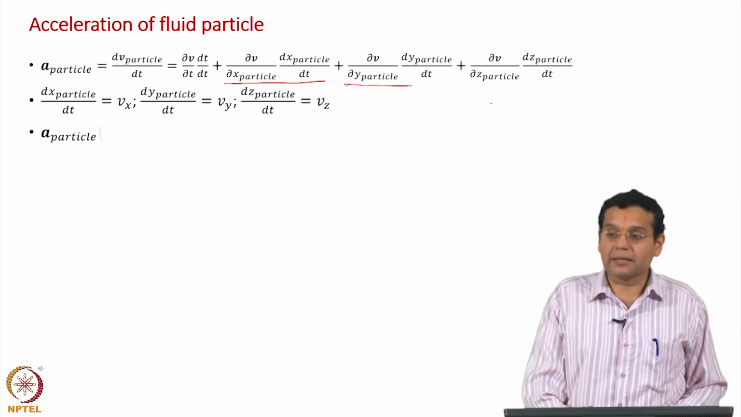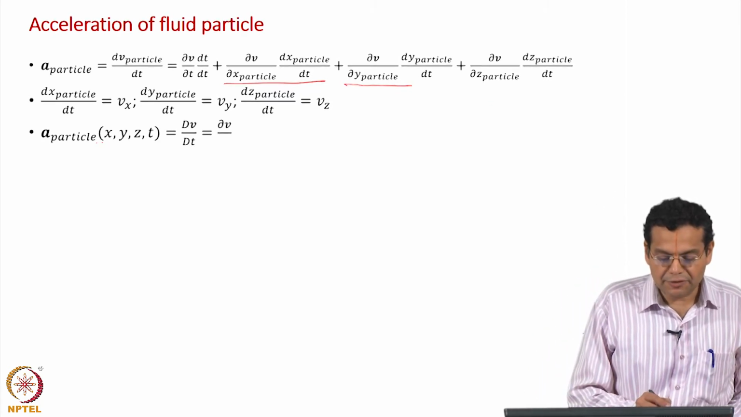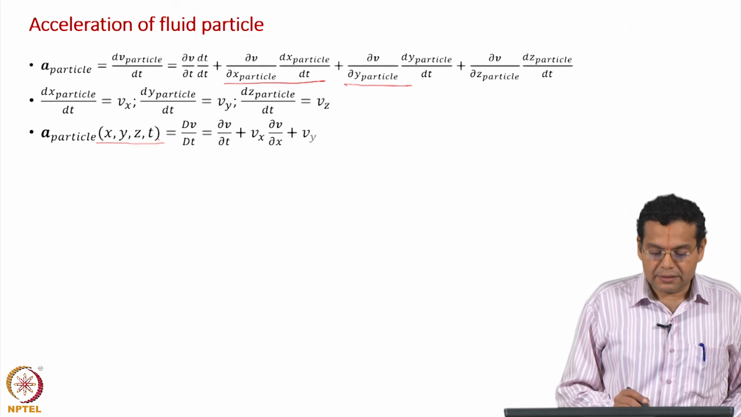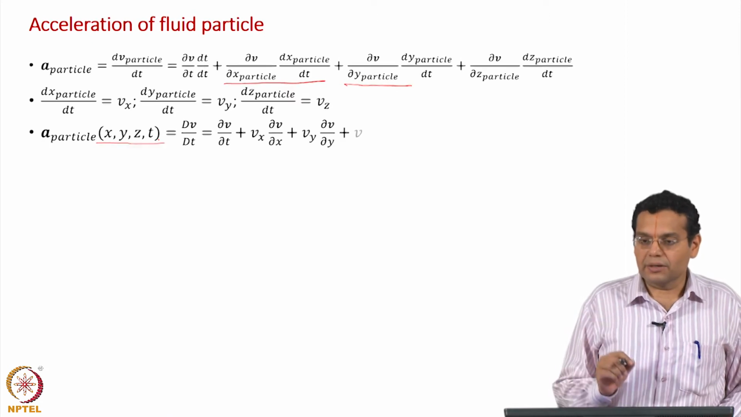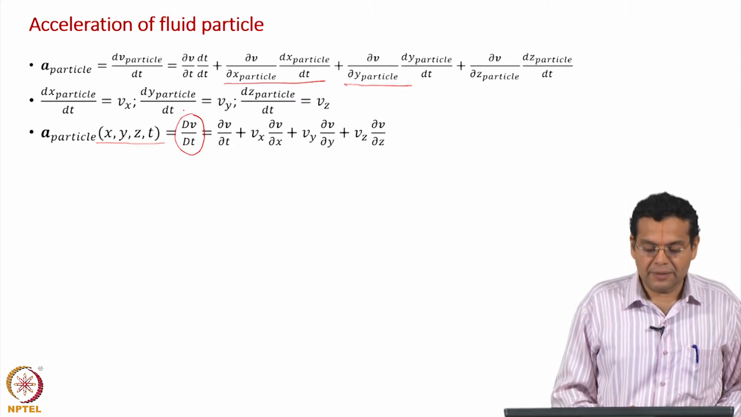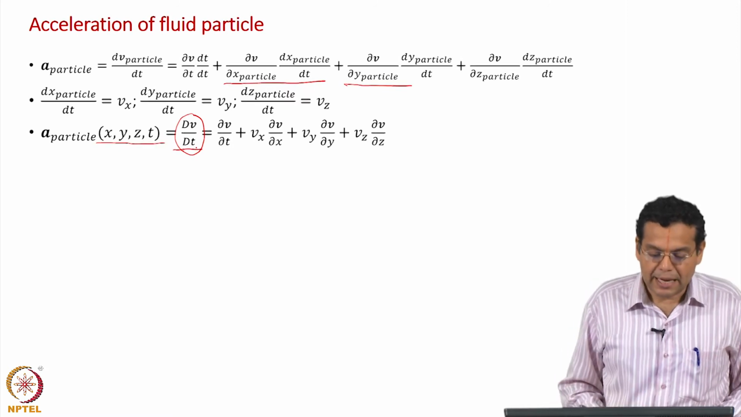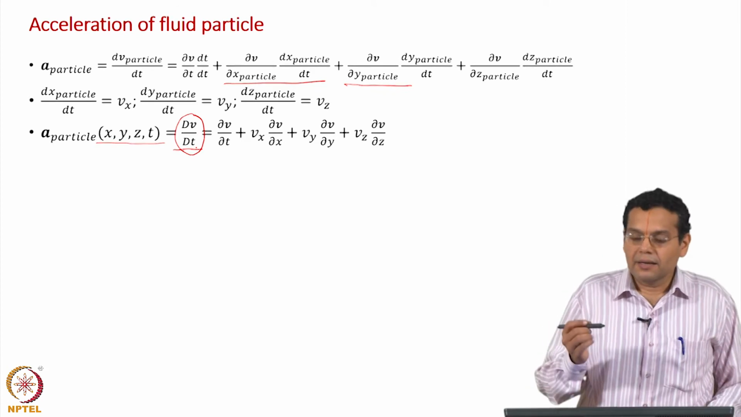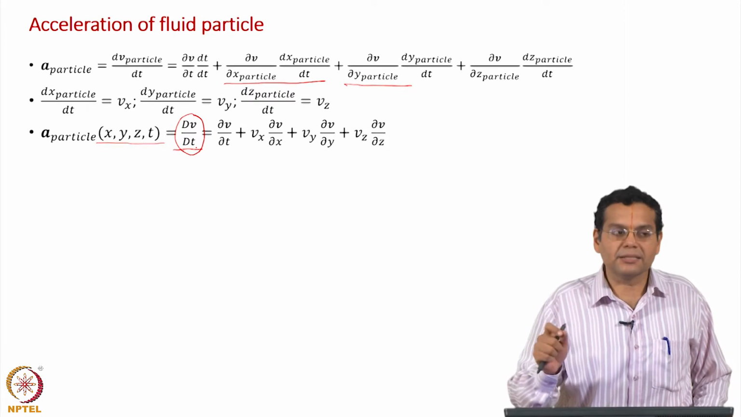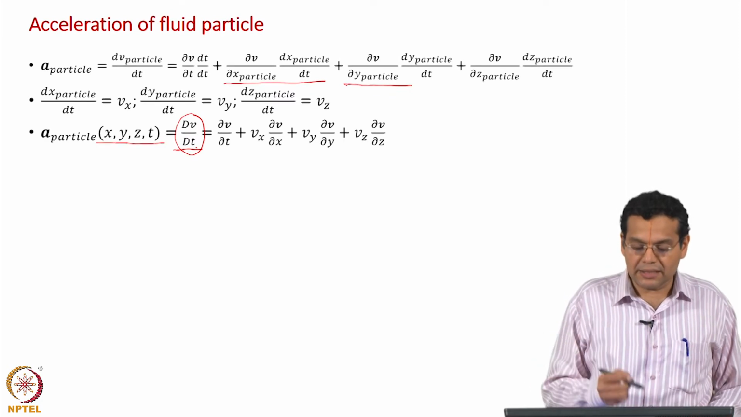The acceleration of the particle is a function of x, y, z and time, okay. And this special total derivative has a new representation which we write as capital DV by Dt. So whenever you come across capital DV by Dt, it represents the substantial derivative. Why substantial derivative? We are following a material or a substance, and hence it is called substantial derivative or material derivative. That is the reason for the name.